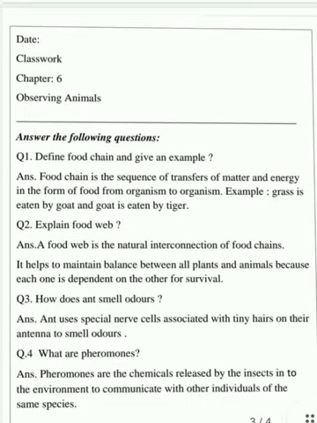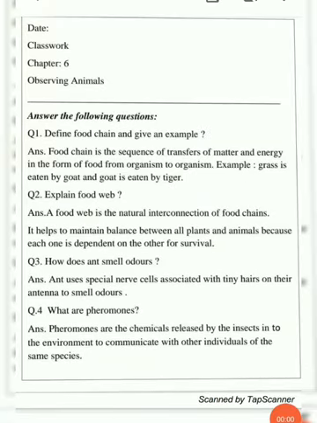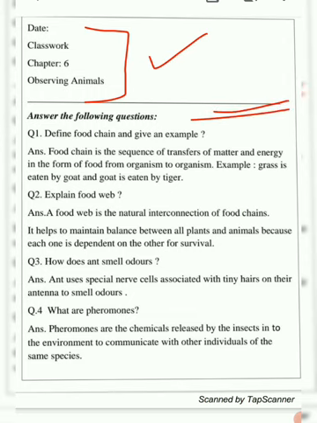Again, I am saying you can pause the video and do your work. Okay, so now we are going to talk about the question answers. So children, you know that you have to follow this format. For the question answers, you will be starting from a new sheet, so you will be following this format along with the margin line. You'll be writing 'Answer the following questions' over the top and then 'Define food chain'. The first question is: define food chain and give an example.